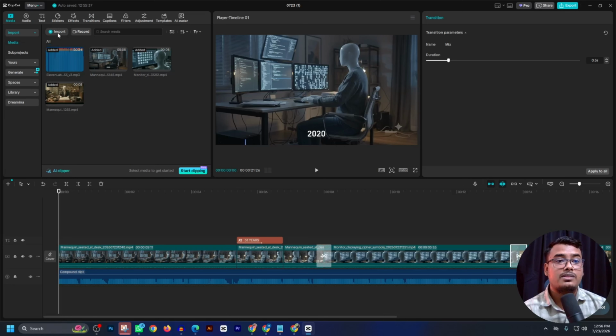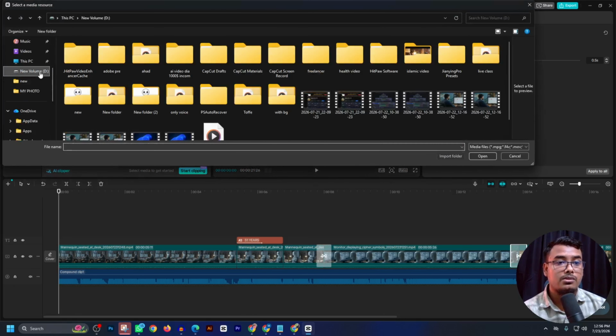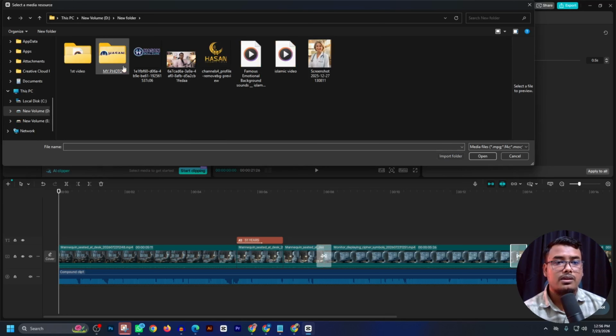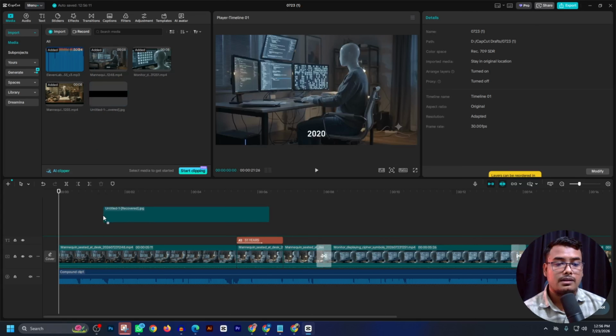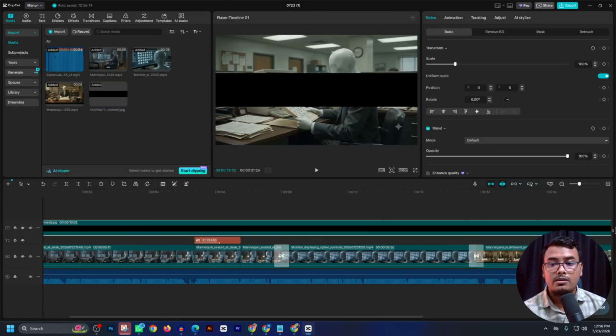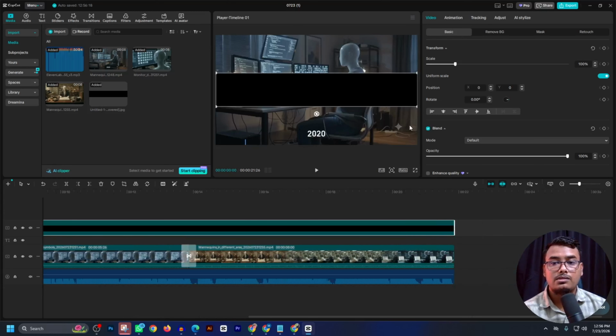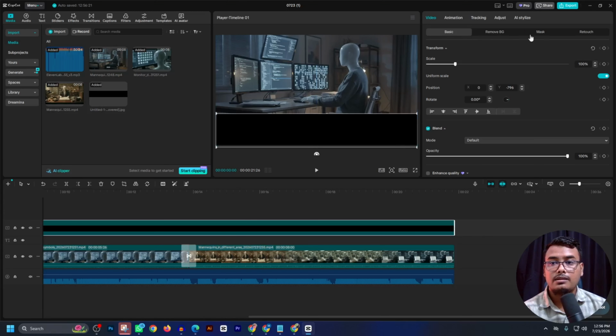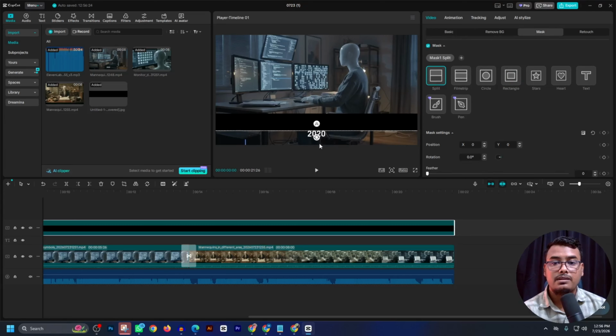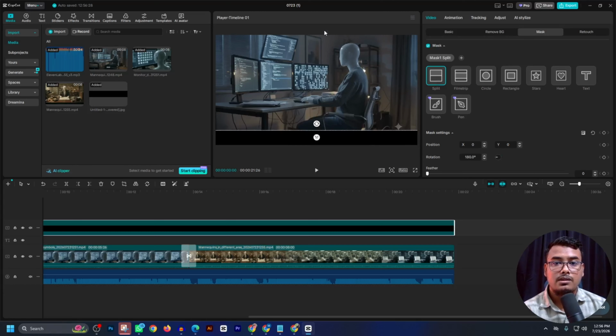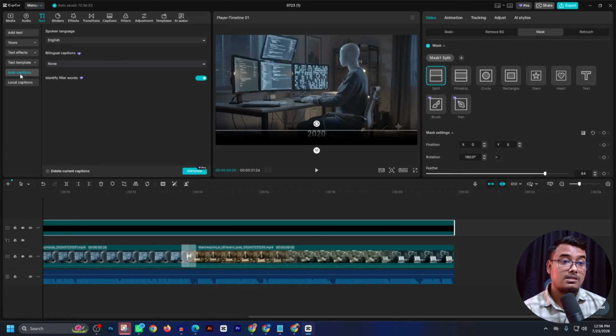Now add some more effects to this video. Go to my new folder and add an audio layer, clip it here and set it full screen here. Go to the masks option, add masks, spread and rotate these masks at a 180 degree angle, and this is the shadow. Go to the text option, select auto caption and generate auto caption.